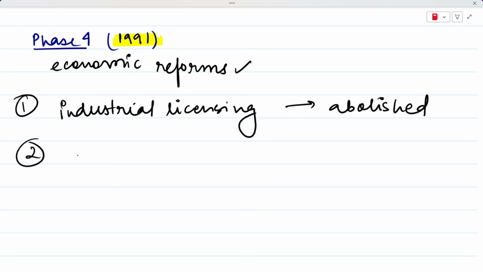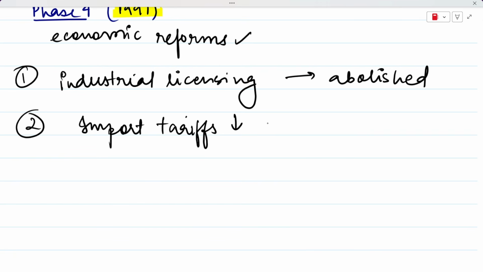The second key reform is that import tariffs were reduced, or what you also know as your custom duty, which means that whatever goods are entering your country, you have to pay a certain tax on it. So import tariffs were reduced so that people or industries could import in India as well.